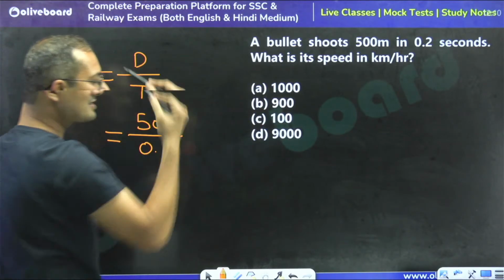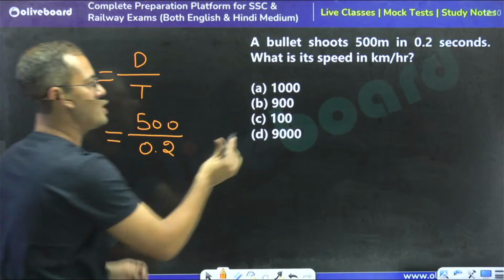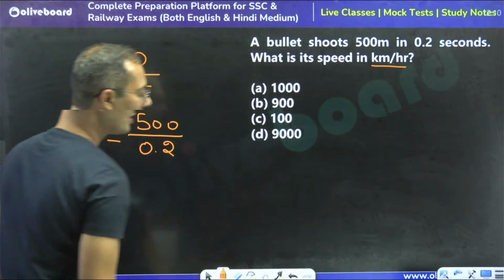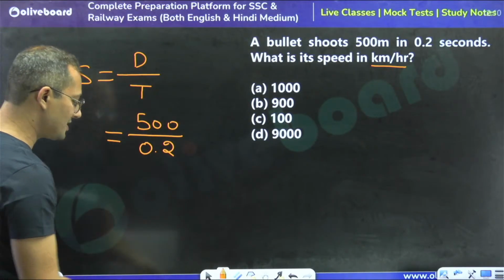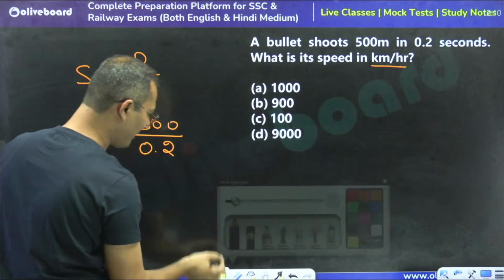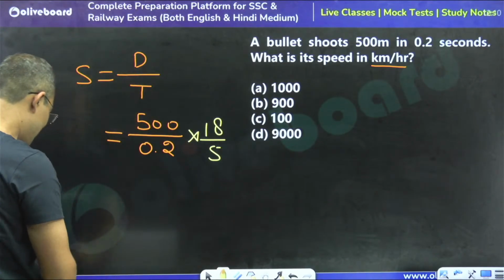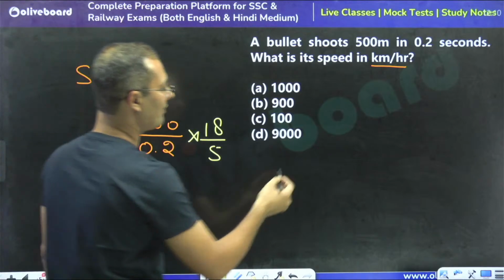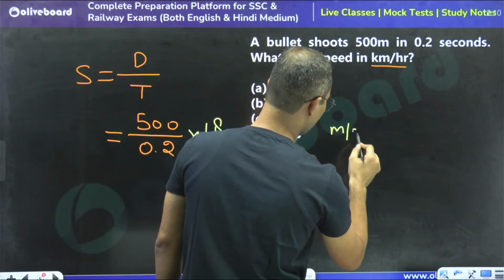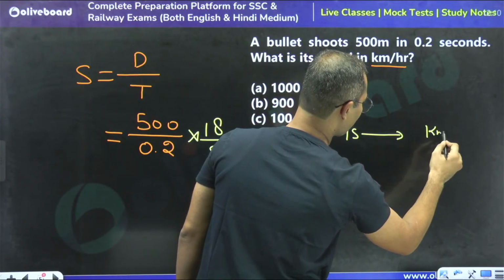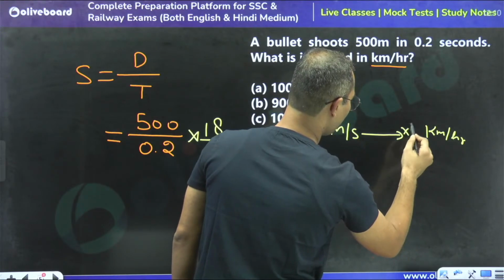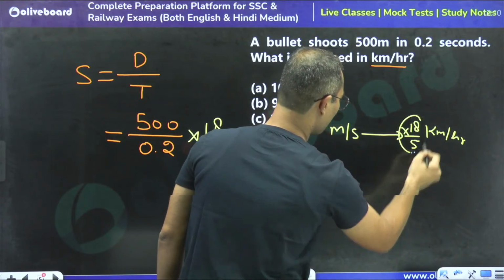But the question is demanding that we give the answer in kilometer per hour. So when we have to convert into kilometer per hour, we multiply by 18 by 5. The same thing I already told you: when we convert meter per second into kilometer per hour, we multiply it by 18 by 5. Got the point?